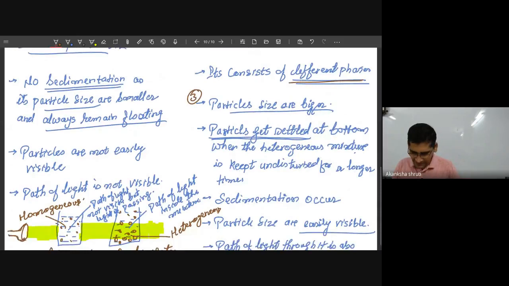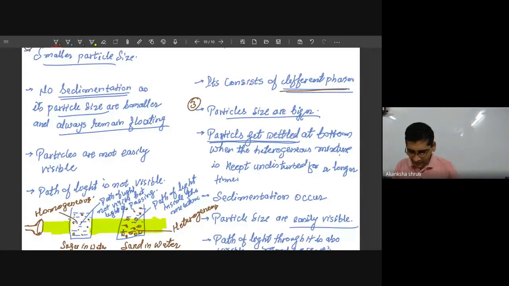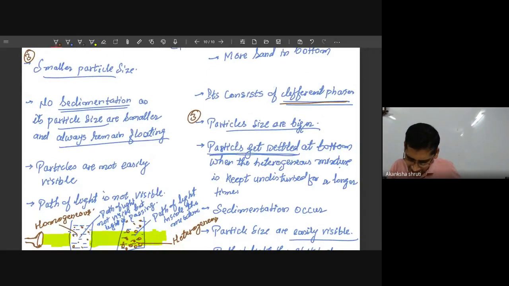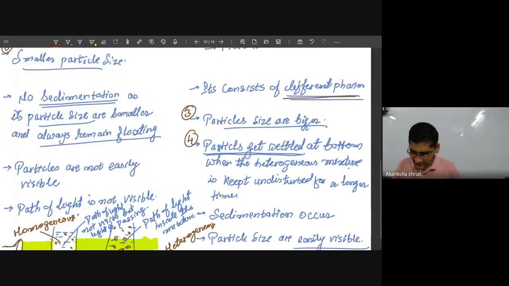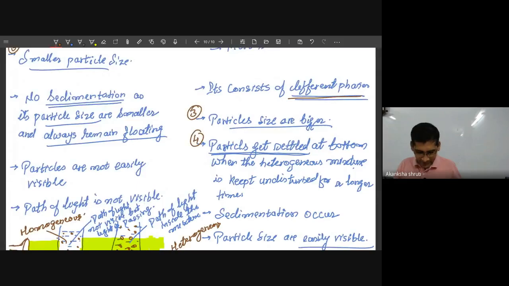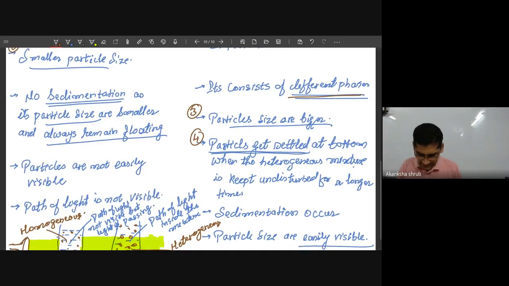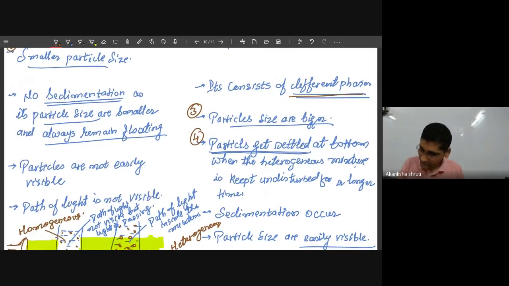If you leave this undisturbed, the particles will settle in heterogeneous, but they cannot settle in homogeneous.